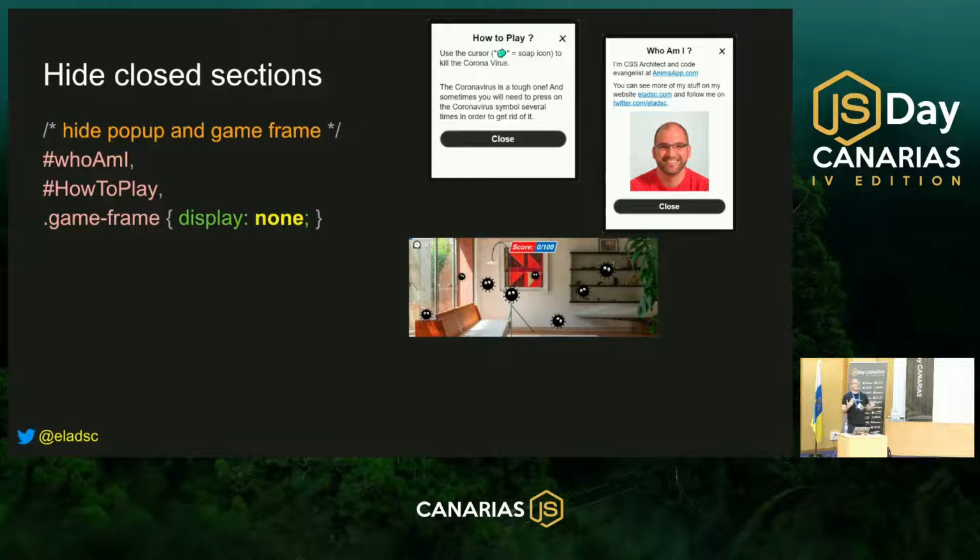But now I need to create some flags that will tell me if something is open or closed. How can I create flags without using any JavaScript? If you are thinking about an input element of type checkbox, checkboxes are like flags. Unchecked, false. Checked, true. And this is exactly what I'm adding in the beginning of the HTML document.